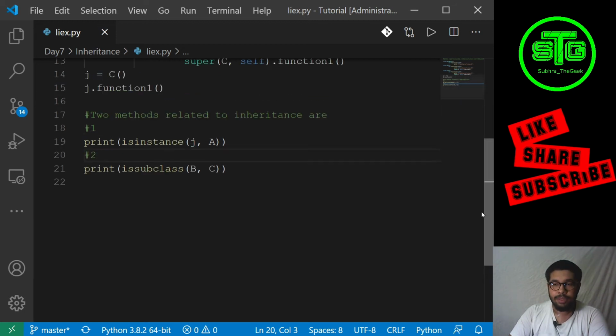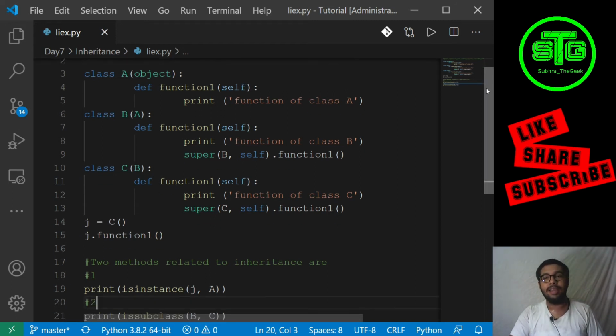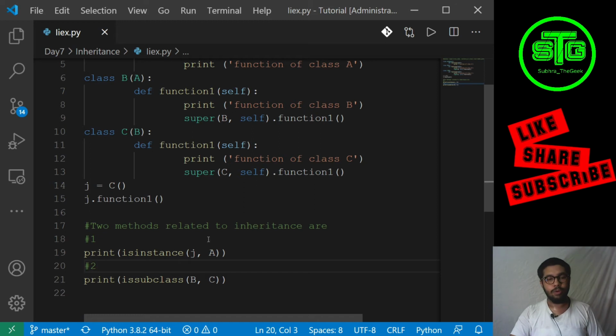So this is the concept which I was talking about. This is the very basic concept. B is inheriting class A. So all the properties of A are being inherited by B, and B is being inherited by C. So C has all the properties of B as well as all the properties of A, since A was inherited by B. Now when I am checking isinstance, J will have all the values of B and A. So J is directly an instance of B and A. So using this, we can see that it will print true for each and every case.